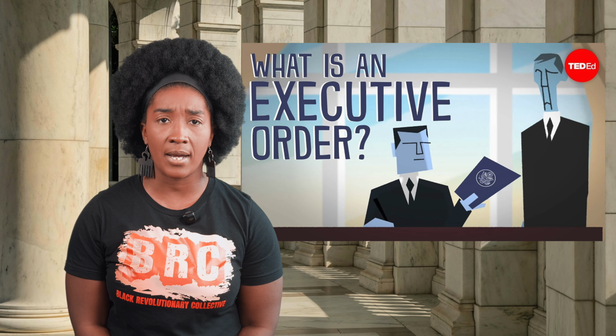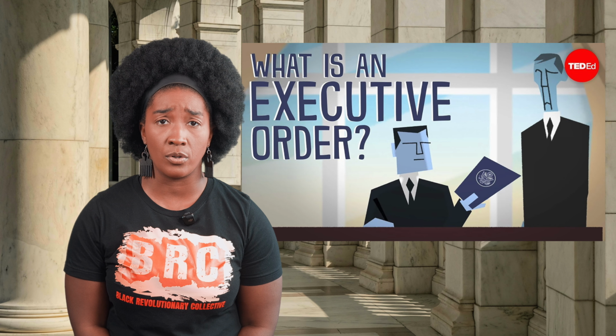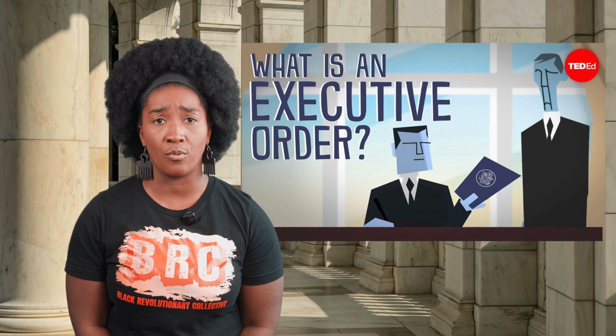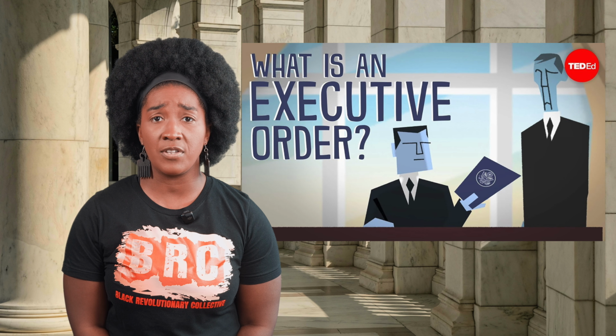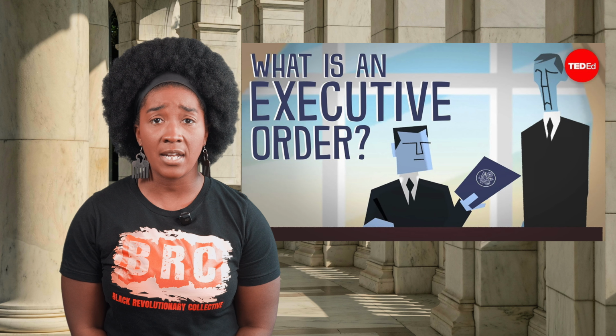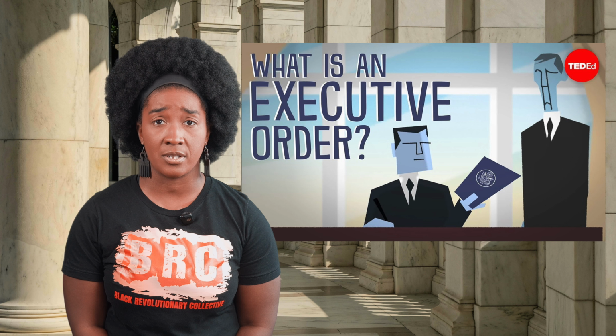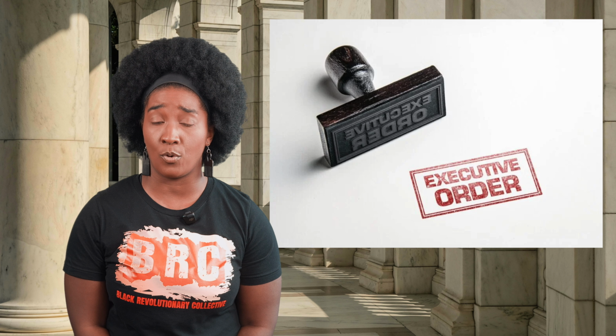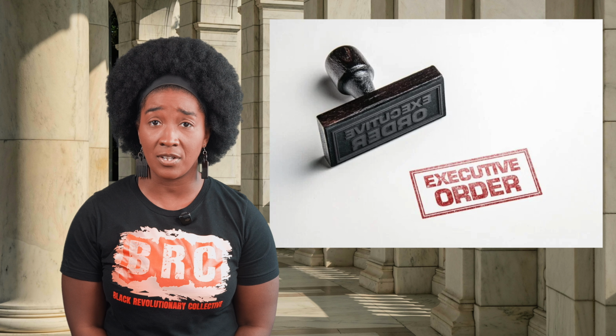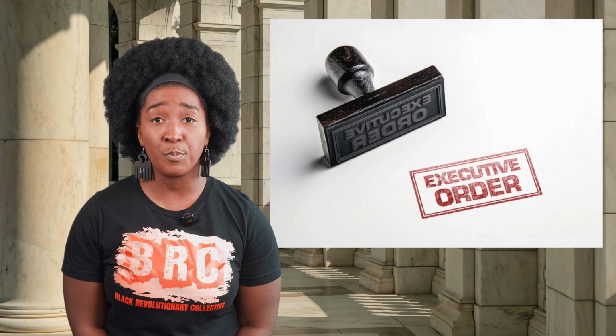The president also has the power to issue executive orders, which allows the president to direct the actions of members of the executive branch without it having to be approved by Congress, like the executive order NSPM-7 that allows him to target his political enemies. However, while Congress has no say on executive orders, the judicial branch, specifically the Supreme Court, does have the power to overturn an executive order.